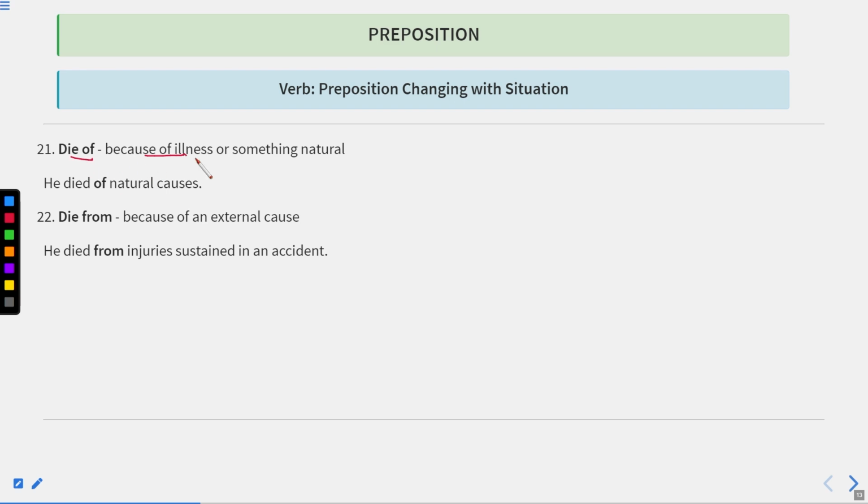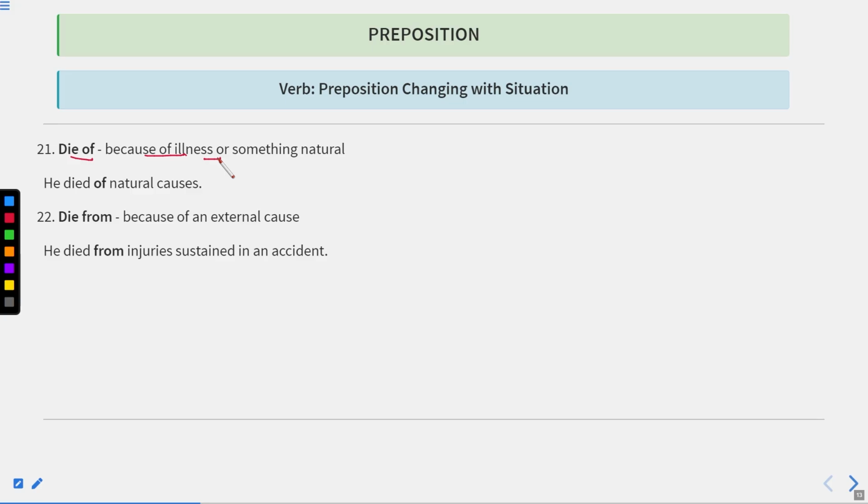Die of because of illness. Now, with die, we can use either of or from. Now, how do we use this? If someone dies, you use the preposition accordingly. Died of is used when a person died because of some illness, or something natural. For example, he died of natural causes. Okay, he died of cancer. So that is an illness or suffering.